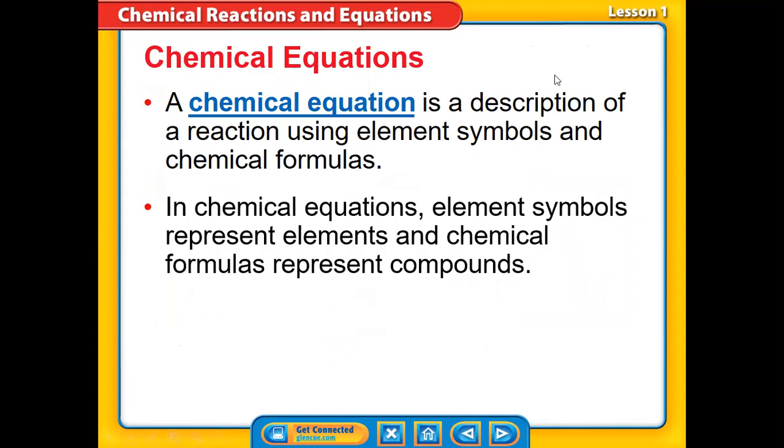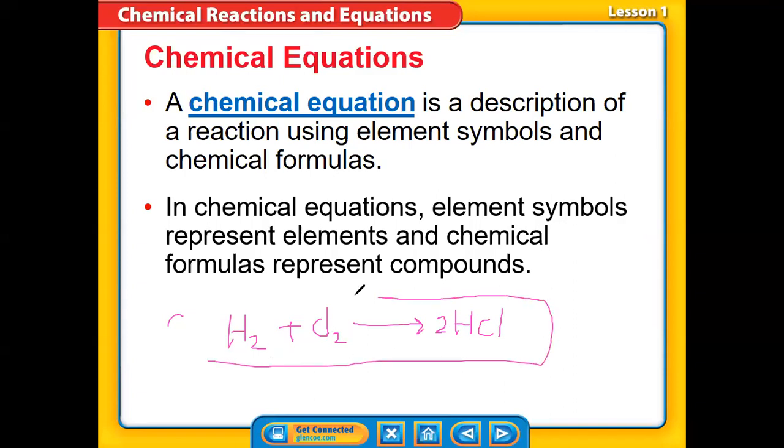So here, chemical equation, let's write it down one more time. Here we said that H2 is going to react with Cl2, that yields 2HCl. So that's an example of a chemical reaction. This equation, which we call a chemical equation, actually represents a chemical reaction.